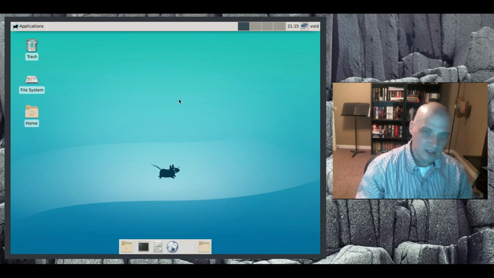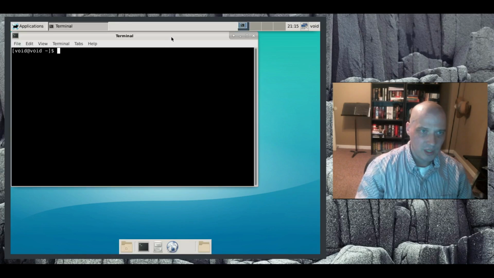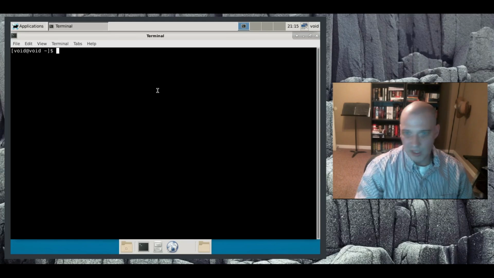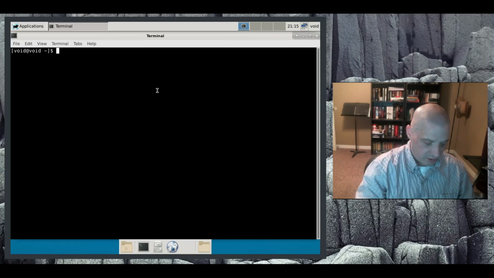I mean, for a Linux desktop review, really the only thing I can show you that makes Void Linux kind of neat, let me show you their package manager. We need to run an update anyway. Their package manager is called xbps. So to run an update, let me pull up their wiki page here. Okay, because I've got to check some of these commands. I've never used Void Linux before, or the xbps package manager.